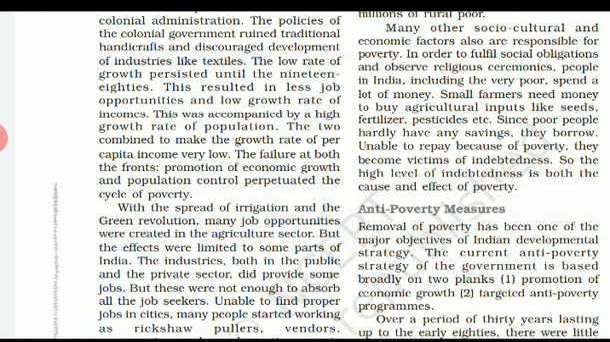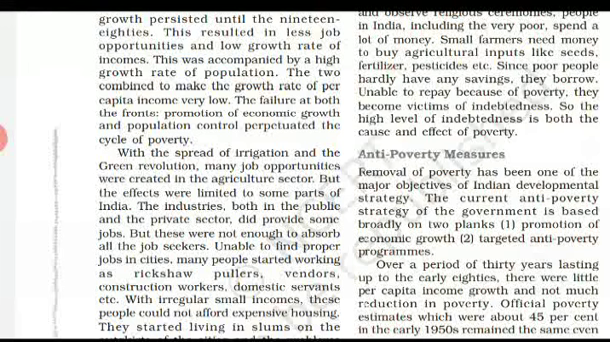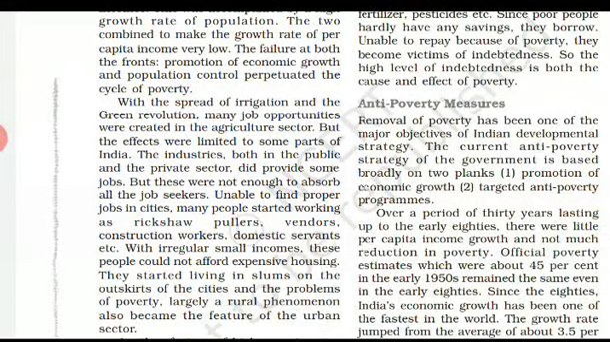We have discussed that the green revolution could be adopted only in those states where there is a proper water and irrigation facility: Punjab, Haryana, Uttar Pradesh. Those were the states which adopted the green revolution. The industries, both in the public and the private sector, did provide some jobs, but these were not enough to absorb all the job seekers. Unable to find proper jobs in the cities, many people started working as rickshaw pullers, vendors, construction workers, domestic servants, etc. With irregular small incomes, these people could not afford expensive housing. So they started living in slums on the outskirts of the cities, and the problem of poverty, largely a rural phenomenon, also became a feature of urban areas.